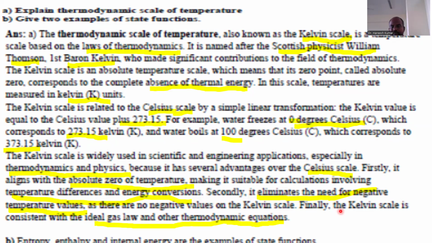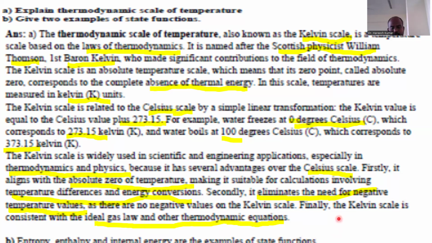Secondly, it eliminates the need for negative temperature values, as there are no negative values on the Kelvin scale. Finally, the Kelvin scale is consistent with the ideal gas law and other thermodynamic equations. Two examples of state functions are entropy, enthalpy, and internal energy.